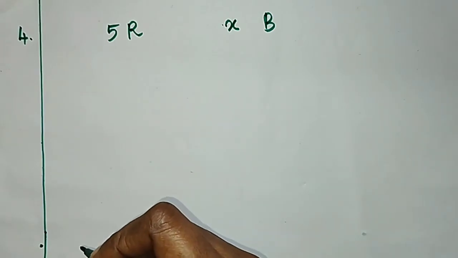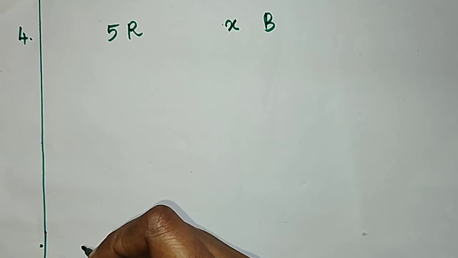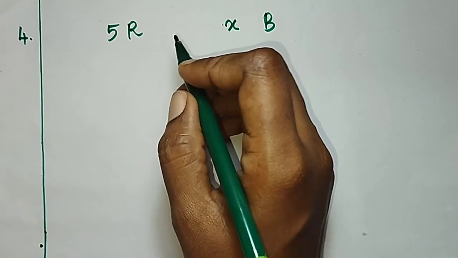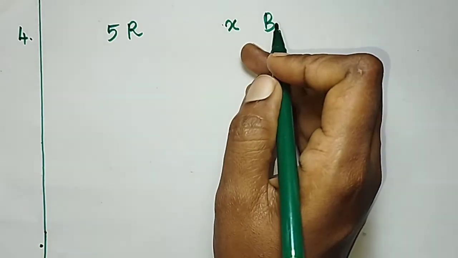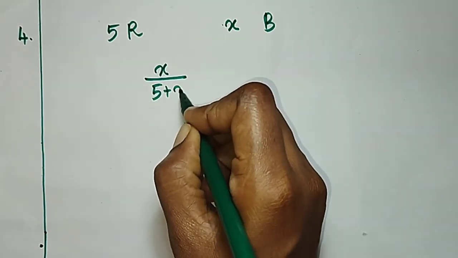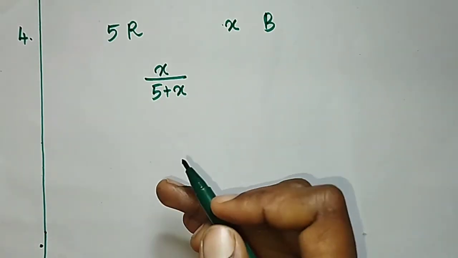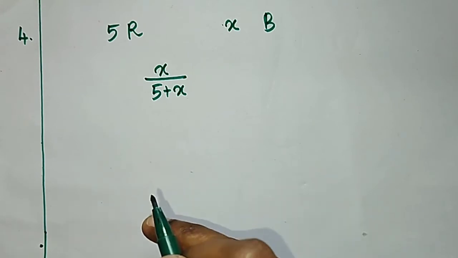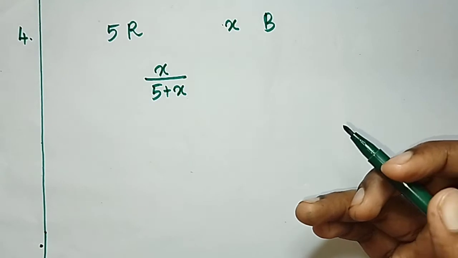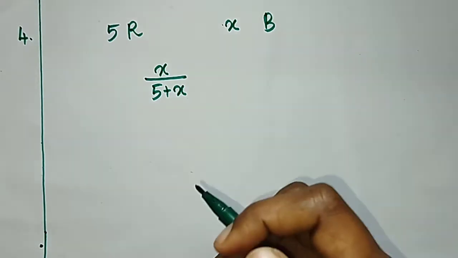Then, if the probability of drawing a blue ball is double that of the red ball, then we can write, probability of getting a blue ball is X by 5 plus X. That is equal to double that of the probability of drawing a red ball.